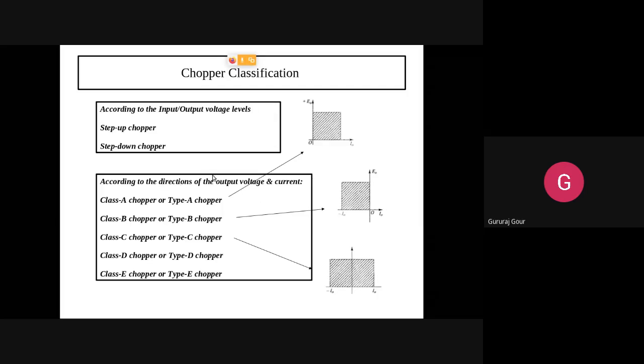Try to understand here, the directions of voltage and current are telling. Negative current means it may be flowing exactly opposite to the current flowing in the first type. If you assume that in the first type the current is clockwise, in type B the current is going to flow anti-clockwise. That is the meaning of negative I naught.